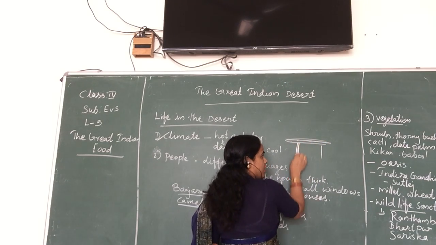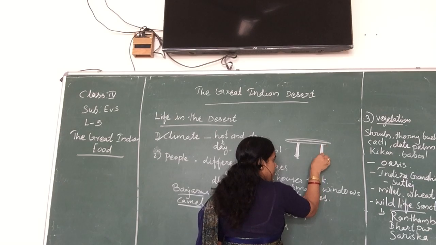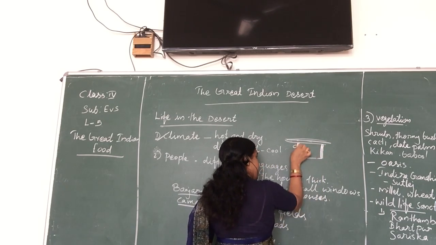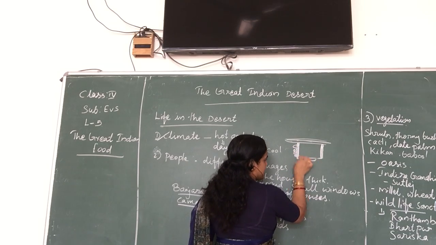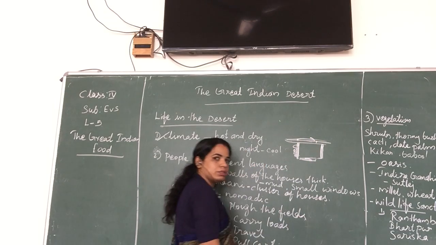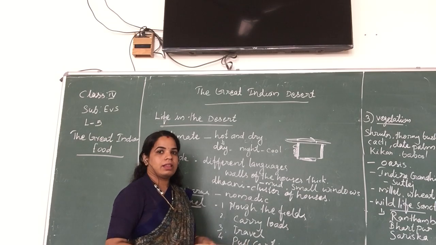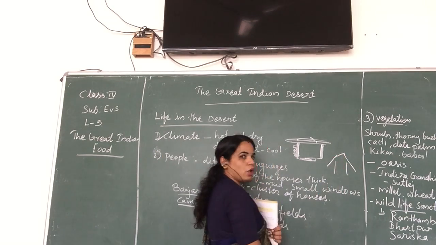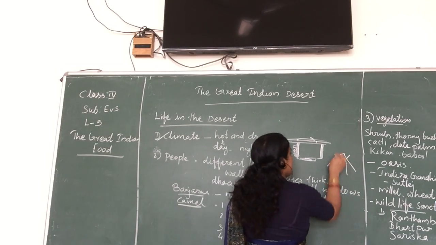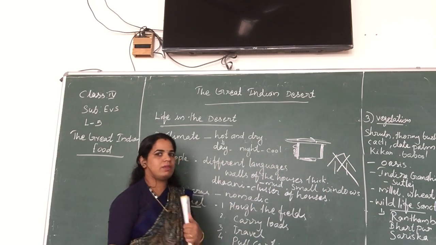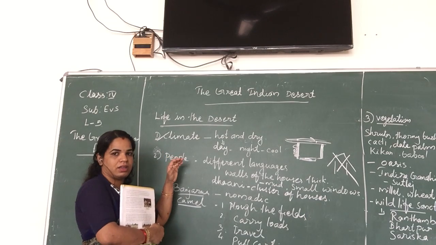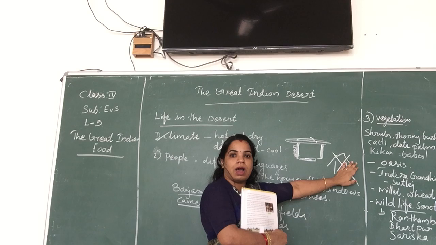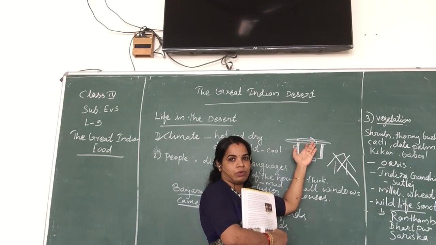Okay, this wall is a very thick one made using mud. And on the wall they are applying the cow dung cakes, as well as on the floor, and outside also they are using cow dung. And then they are not making a sloped roof in Rajasthan, because we know very well that the climate is very hot and dry. So they do not prefer the sloped roof house; instead they are making the flat roof house.